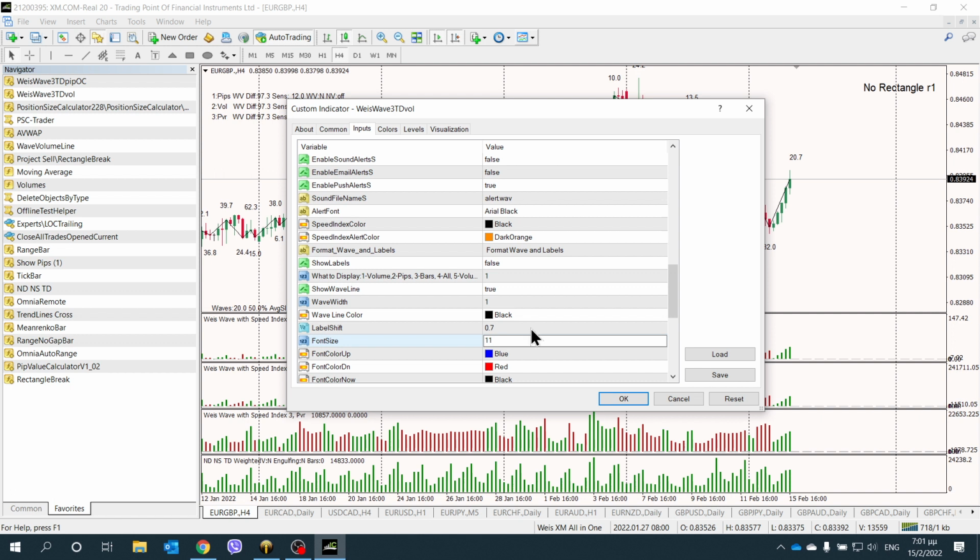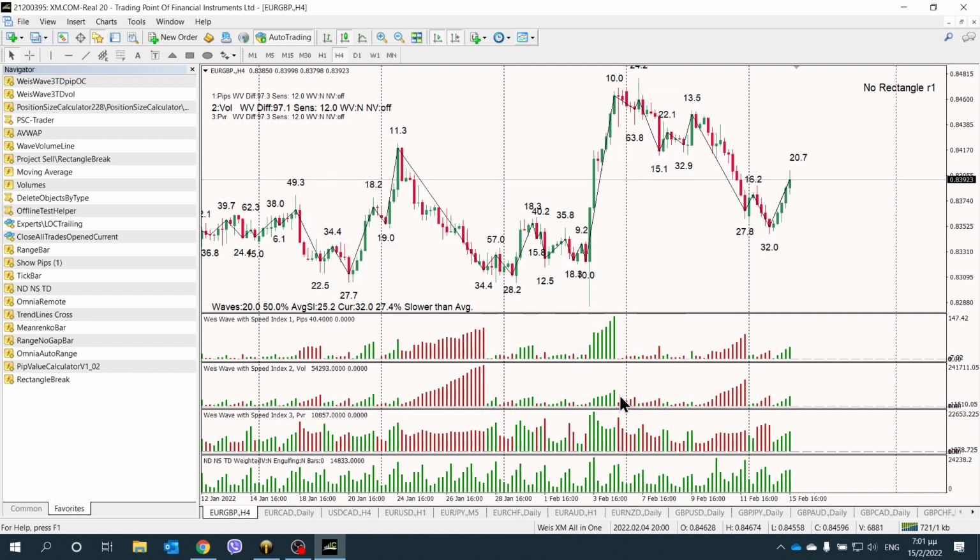Let me make them 11. So 20 waves back again. The average of 20 waves back is 25.2, while the current one is 32. So it's 27.4% slower than the average. It hasn't crossed our threshold, the 50%. So there's no alert, nothing popped out on this one.